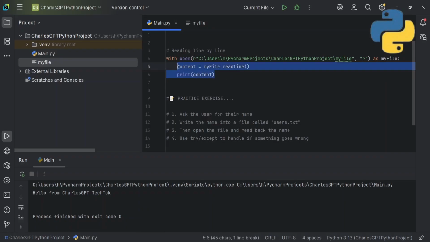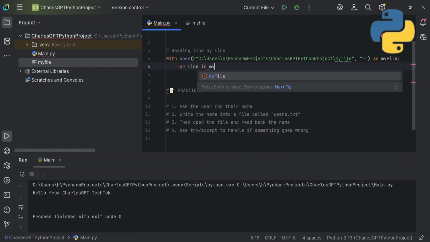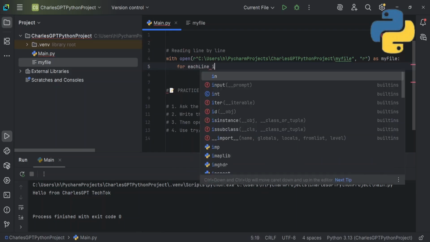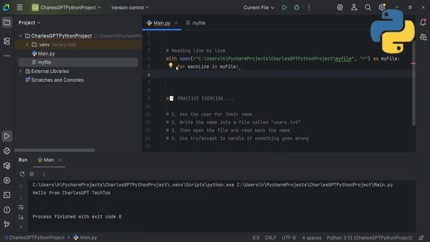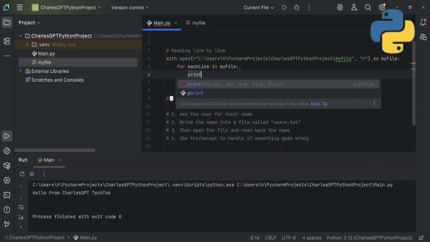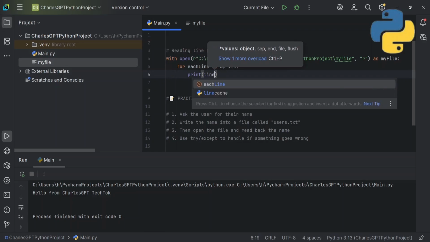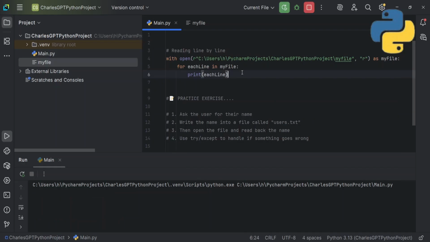Another way to read line by line is to use your for loop: for line in my file, or you can make it more specific. You can say for each line in my file, let's print, what should we print? Let's print line. Let's print each line like this. Let's see what happens and if it works.